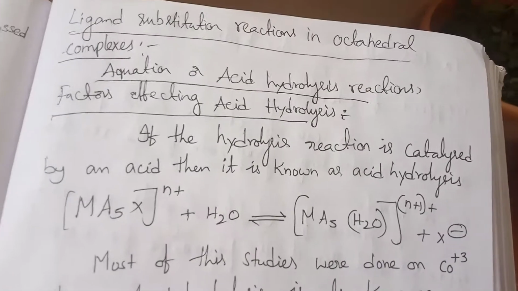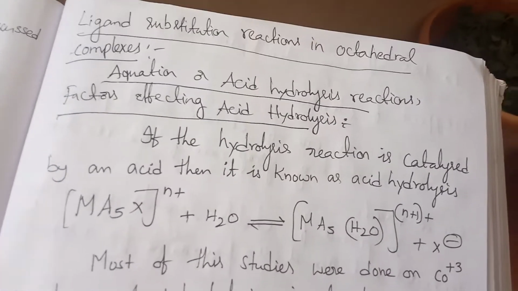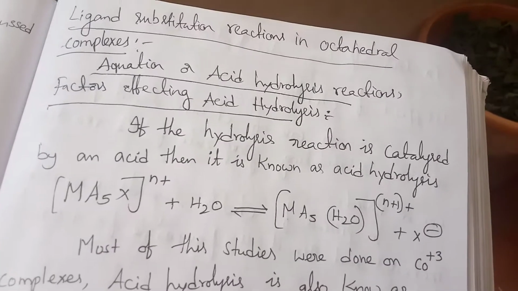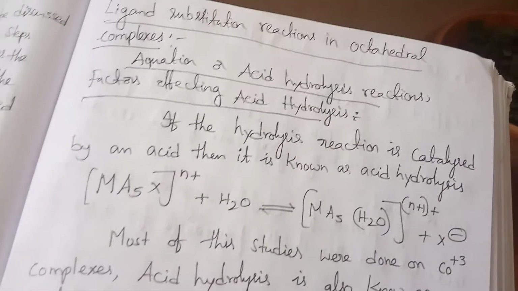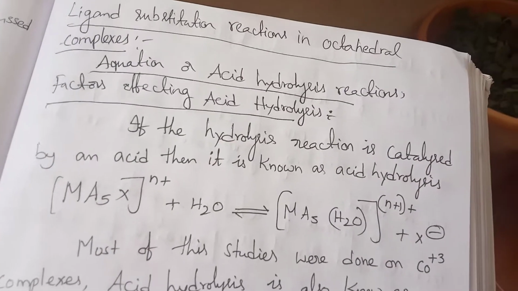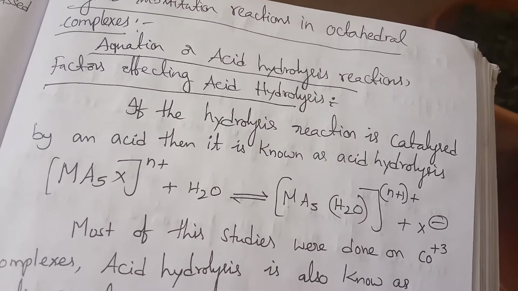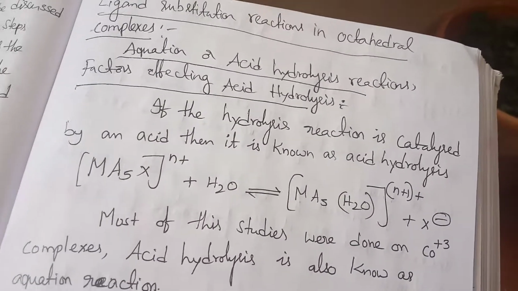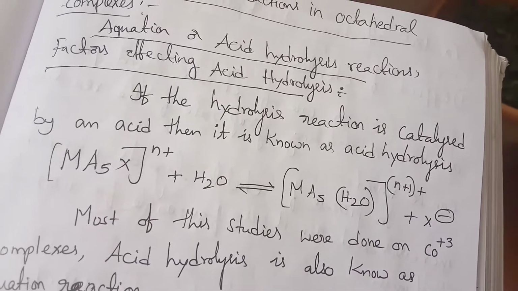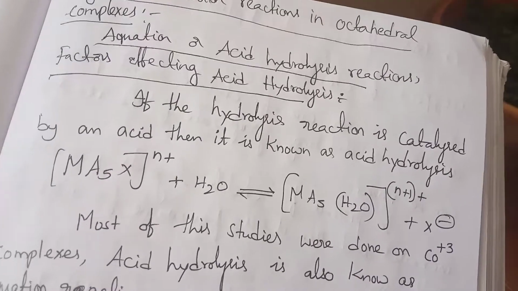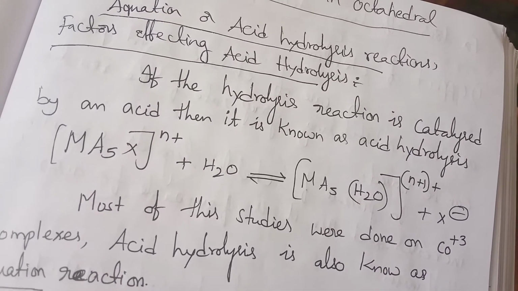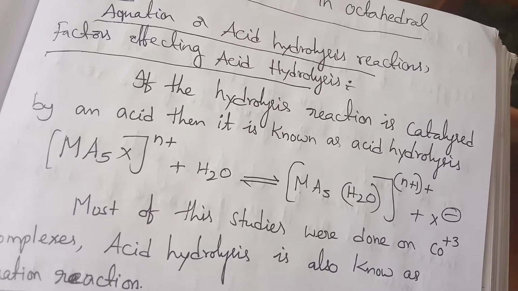One is ligand substitution reactions in octahedral complexes. In the ligand substitution reaction, we have two types of reactions. The first one, which in examinations they ask as acid hydrolysis reactions or aquation reactions, and the second one is base hydrolysis. In many examinations, they ask what acid hydrolysis reactions are and the factors affecting acid hydrolysis reactions.